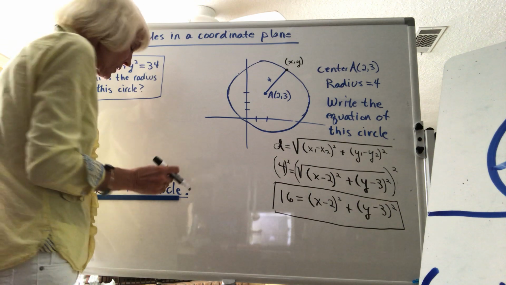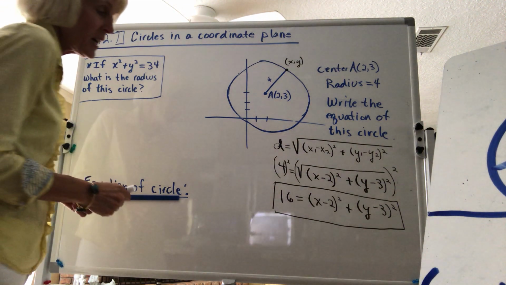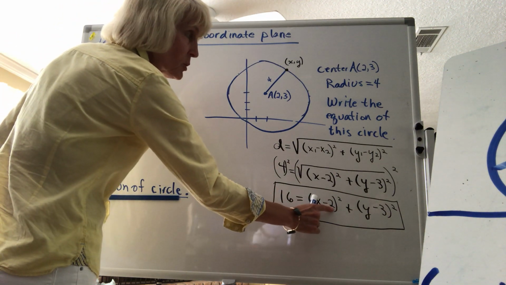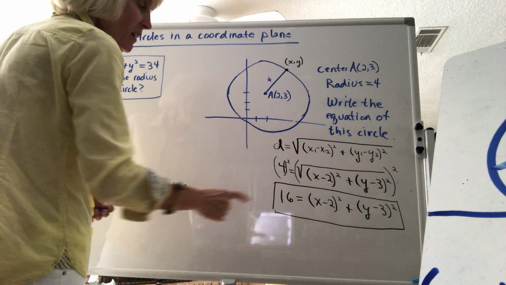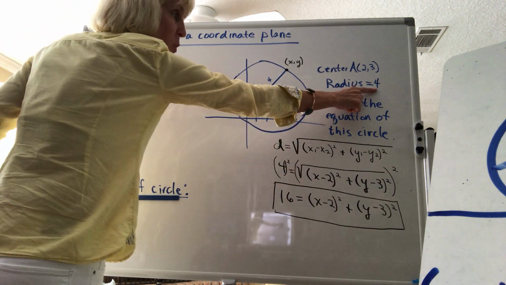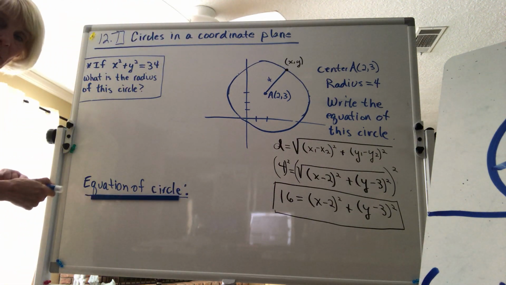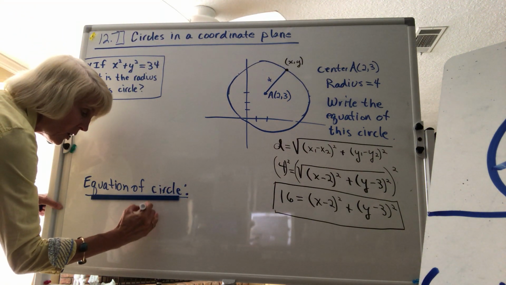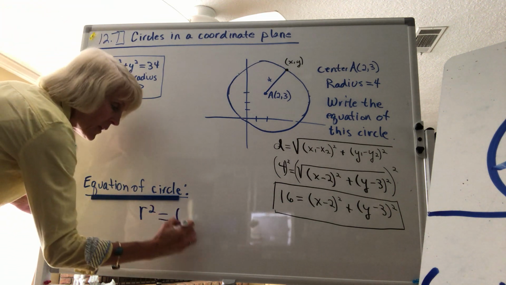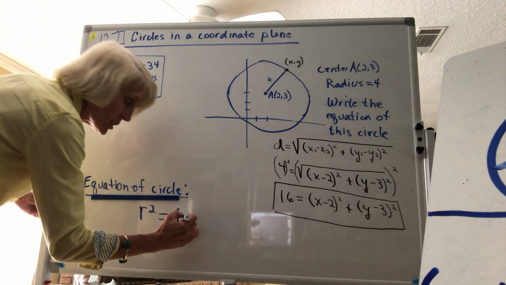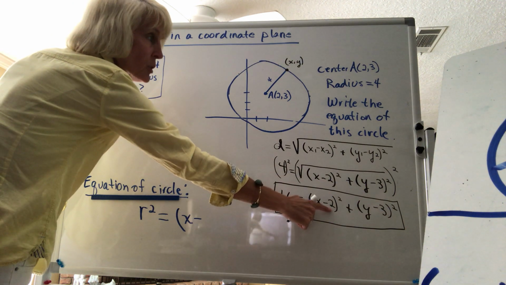So take a look at what we're really looking at. Anytime we have an equation of a circle, we said the center (2, 3) is right here. So we're really just saying, oh, we take the radius, which was 4, and we do what with it? We square it. So the equation of a circle is always going to be r squared equals, and then I'm always going to just have an x, just like I had from before, x minus, where'd they get the 2?